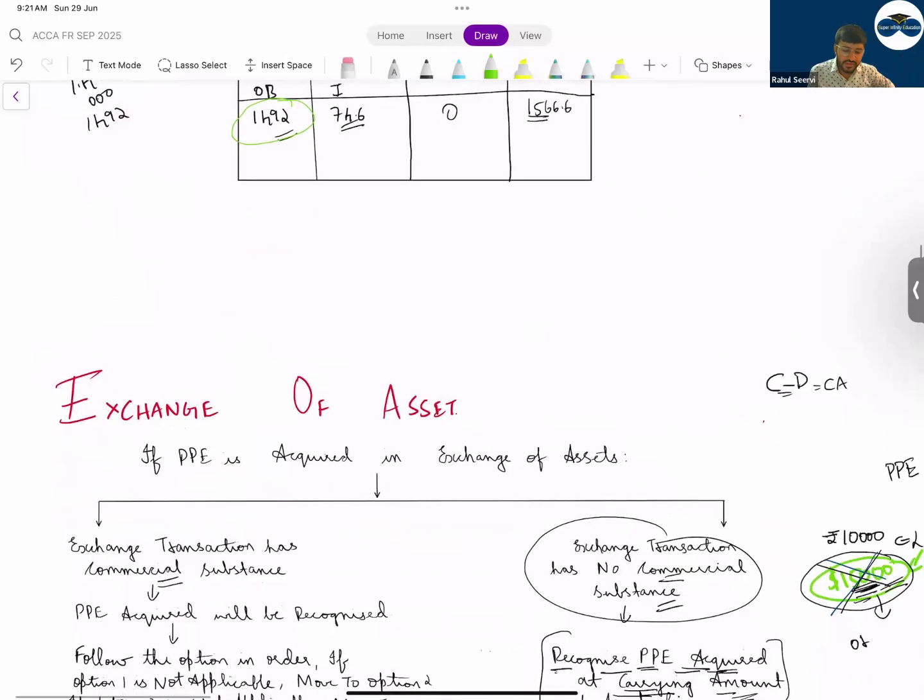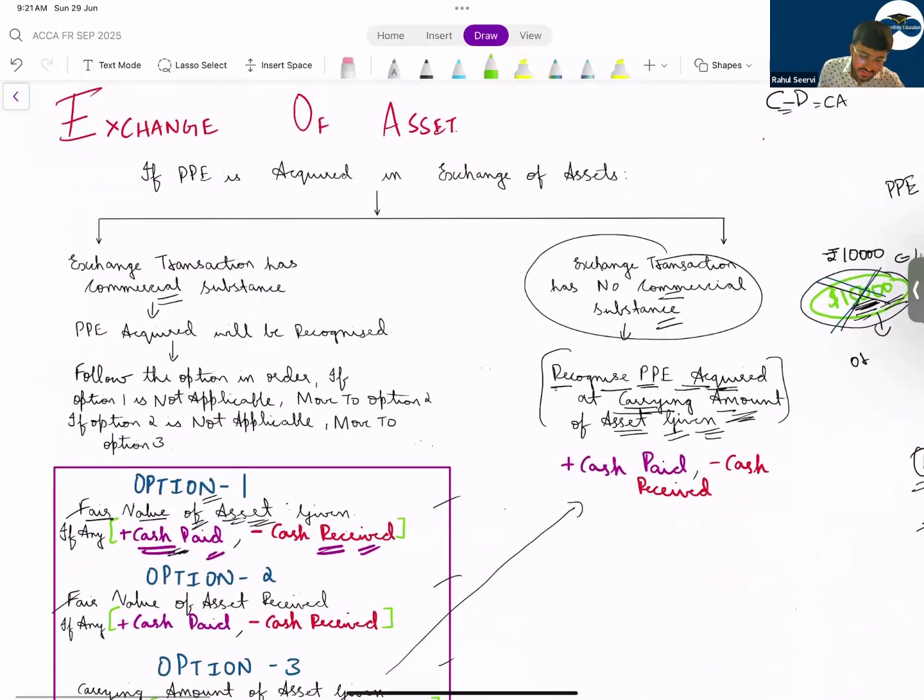Then exchange of asset. Coming to the new topic, what we had discussed here. What is the example I had taken? Porsche and Lamborghini. Yes or no? Porsche and Lamborghini. So what is the first thing we have to do? First thing you have to see that exchange of asset is there. Yes sir, exchange of asset is there. Commercial substance is there or not? You have to check first. Yes or no? First you have to check whether commercial substance is there or not.